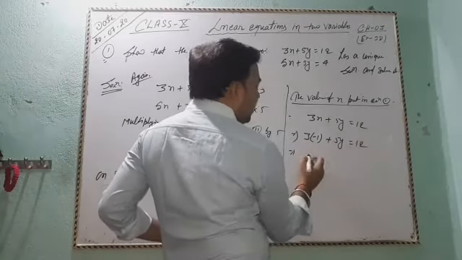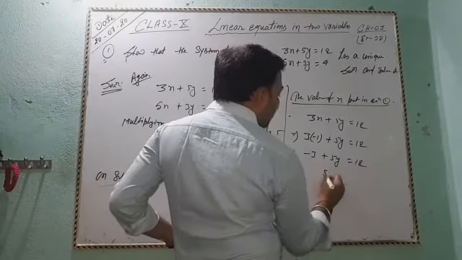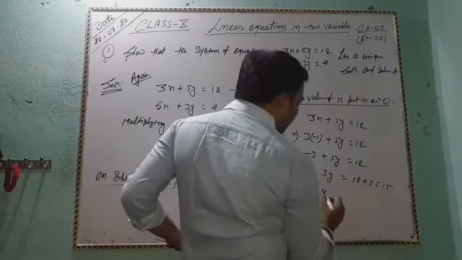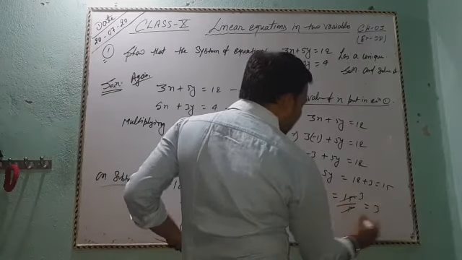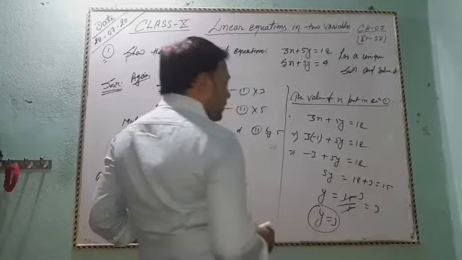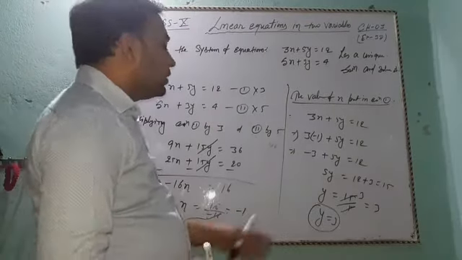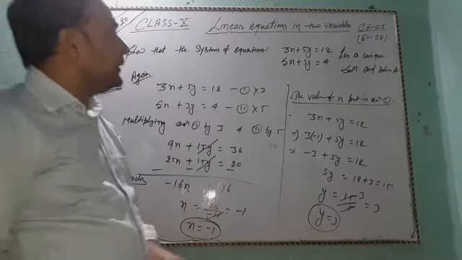That is minus 3 plus 5y equal to 12. So 5y equal to 12 plus 3 equal to 15. So 5y equal to 15, y equal to 3, since 5 times 3 is 15. Hence x equal to minus 1 and y equal to 3 is the solution of this given system of linear equations.